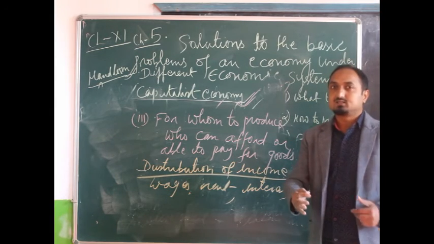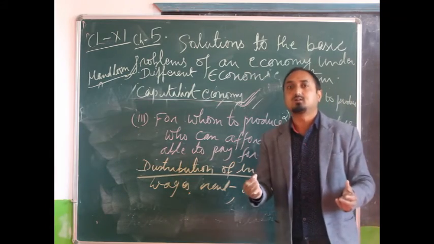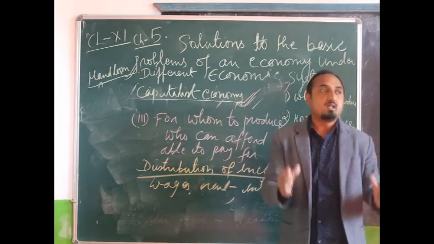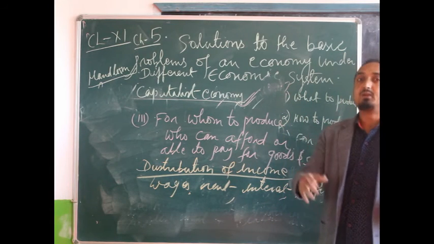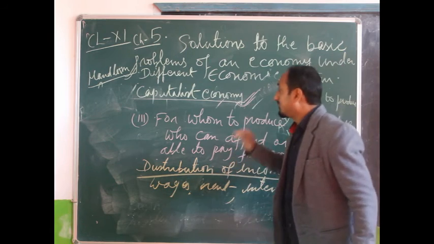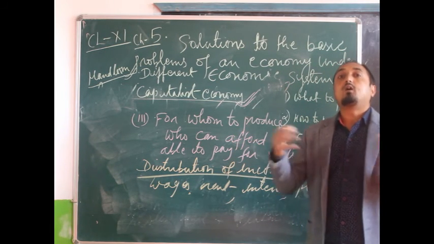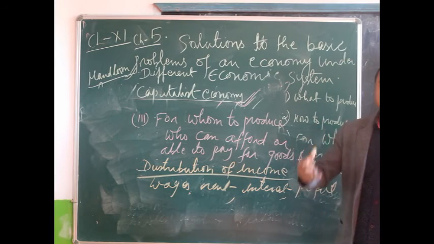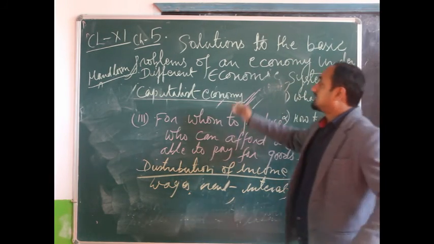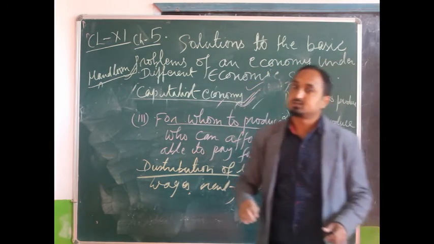Those who earn less will be able to purchase less, because with less income they can afford only fewer units of goods and services. So for whom to produce depends on the one who can afford my commodity, and on that basis this problem is solved under a capitalist economy.